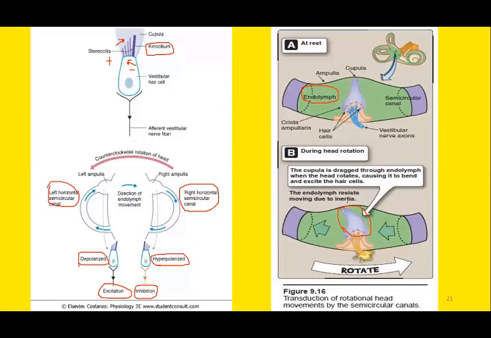And when the movement is stopped, the end which was excited will be inhibited and the opposite end which was inhibited will get excited.